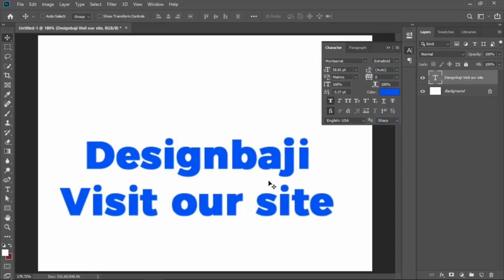Alignments embrace, left, right, or center. The alignment's key to compose a masterpiece. Don't you see? Distribute your words with a practiced hand. In this text tool's realm, you'll understand.